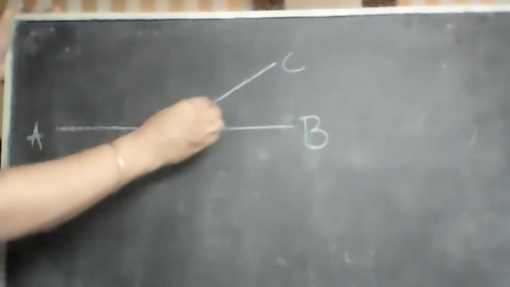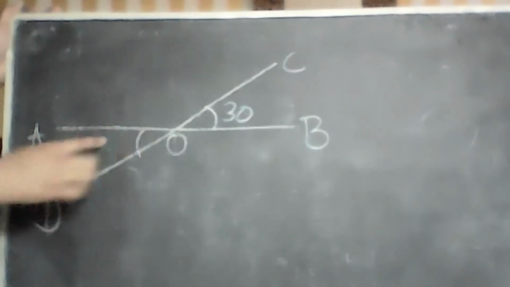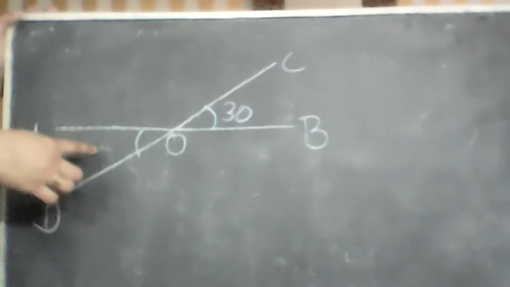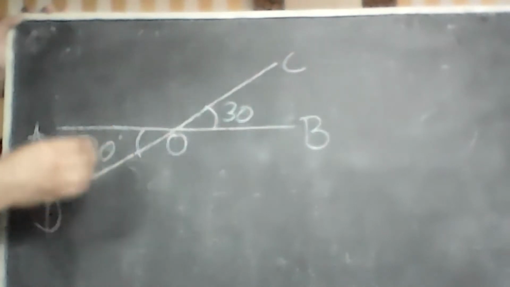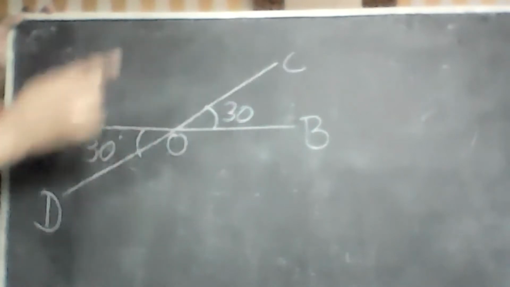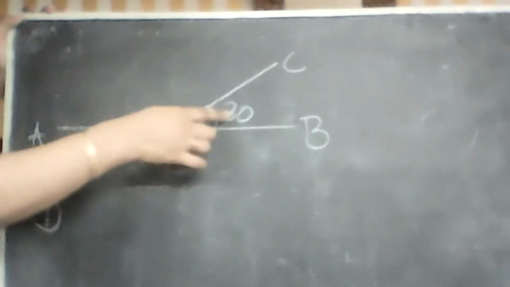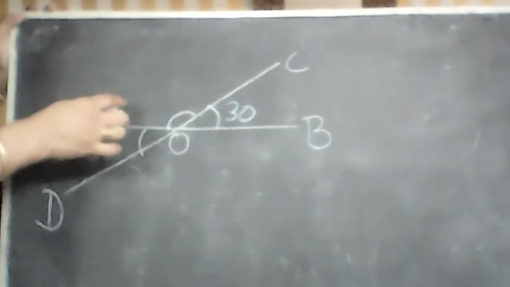Ranveer, if this measures 30, what is the measure of this one? 30. Why? Because vertically opposite angles are always equal. So if this measures 30, I agree. What will be the measure for this one?